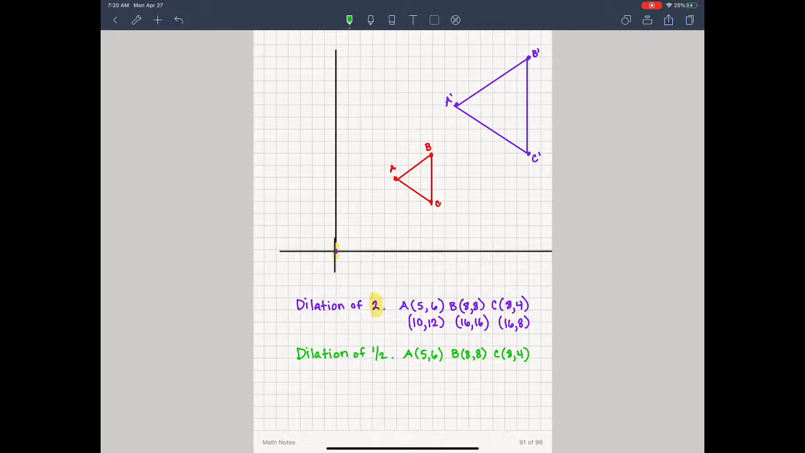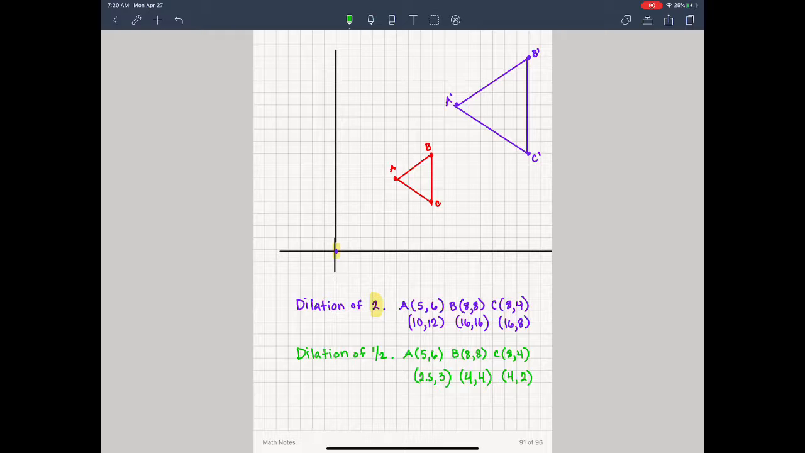So 5 divided by 2 is 2.5. 6 divided by 2 is 3. I divide 8 by 2, which is 4, and 8 by 2 again. Then I divide 8 by 2 and 4 by 2, and I get my new coordinates.